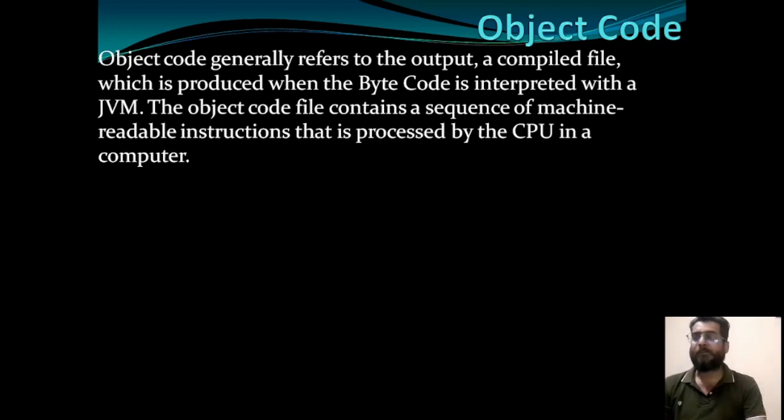Now the third one is object code. Object code generally refers to the output, a compiled file which is produced when the byte code is interpreted with a JVM. जब हम byte code को JVM के थ्रू इंटरप्रेट करते हैं, जो फाइल बनती है हमारी वो हमारी ऑब्जेक्ट फाइल होगी. सो देयर आर थ्री फाइल्स, सोर्स कोड, बाइट कोड एंड ऑब्जेक्ट कोड.